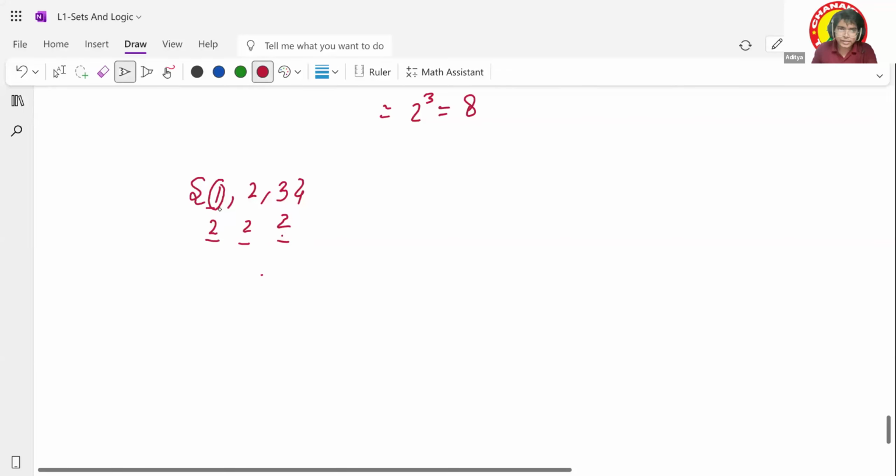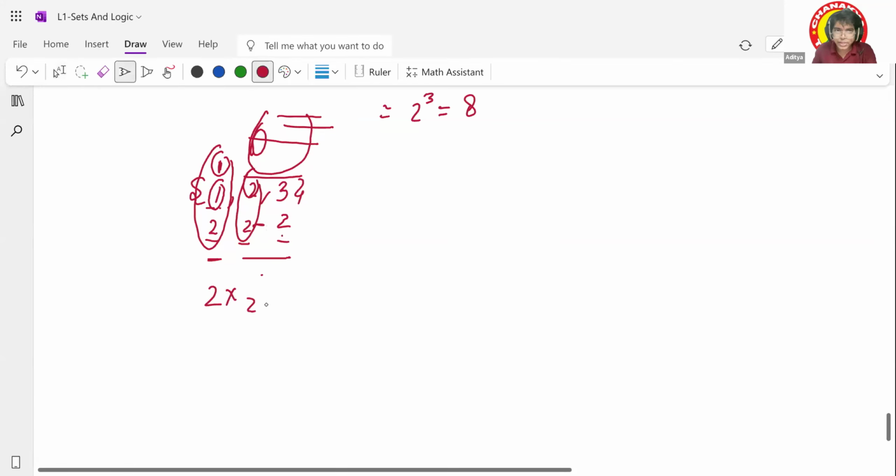If I choose this, for example, if I choose one, then with one I can have the rest of the elements. If I don't choose that, I still have the rest of the elements. Again, if I choose that, I will have the rest, and if I don't choose, again I have the rest. So for each two conditions, I can have the rest. Here, I'll be having another two, and another two, and the rest. So can I say it is two into another two, and another two conditions can be there, and so on. This is how you get 2 to the power n. Any doubt?